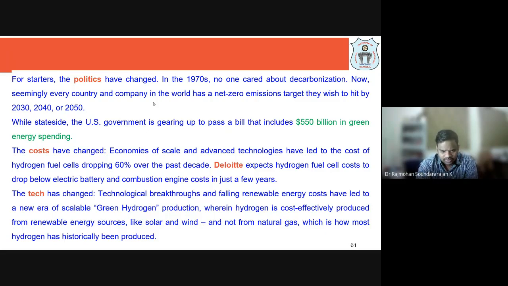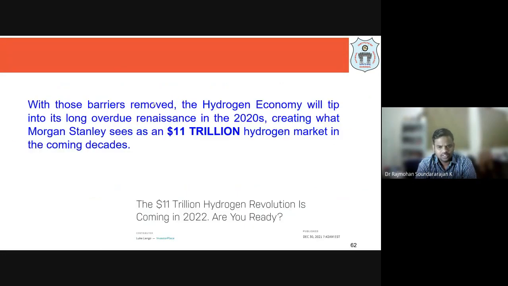Okay, so with green hydrogen production, hydrogen can be produced cost-effectively from renewable energy sources such as solar energy and wind energy. And if our reliance on natural gas to produce hydrogen is reduced, we are going to benefit from that as well.